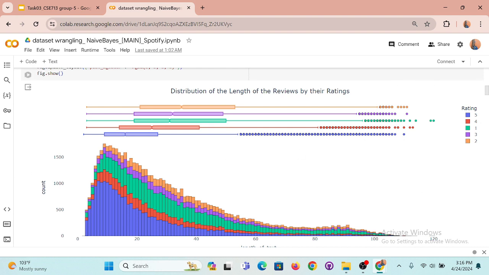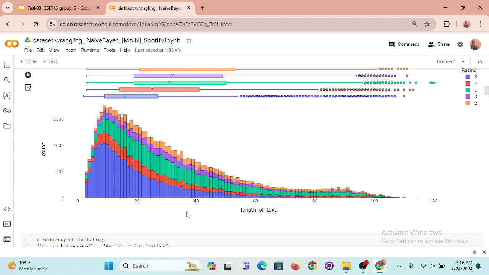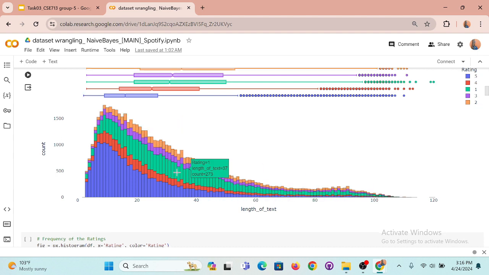The histogram plot proves the simple statistics of the text length we discussed: the median of the reviews with rating 5 is 16. In contrast, the median of the reviews with rating 1 is 35. So according to the graph, we can say that reviews with good ratings have shorter sentences than the reviews with bad ratings. And these are the counts and the length of the text.